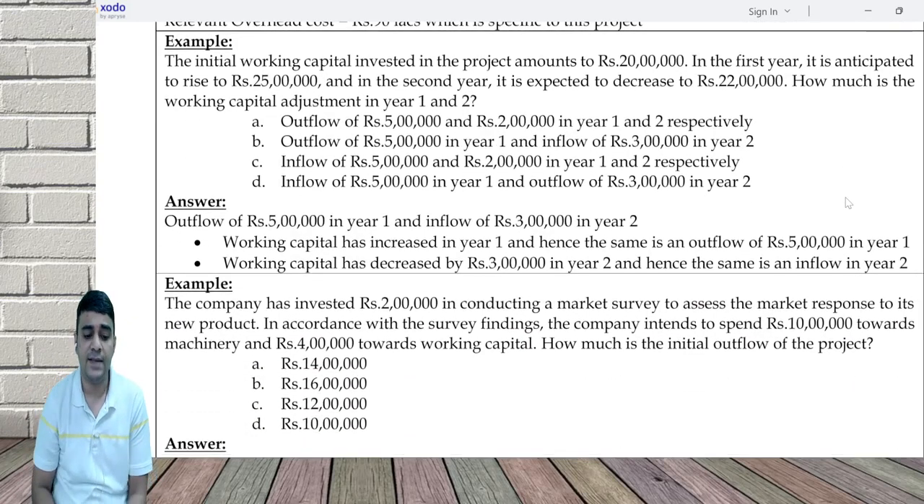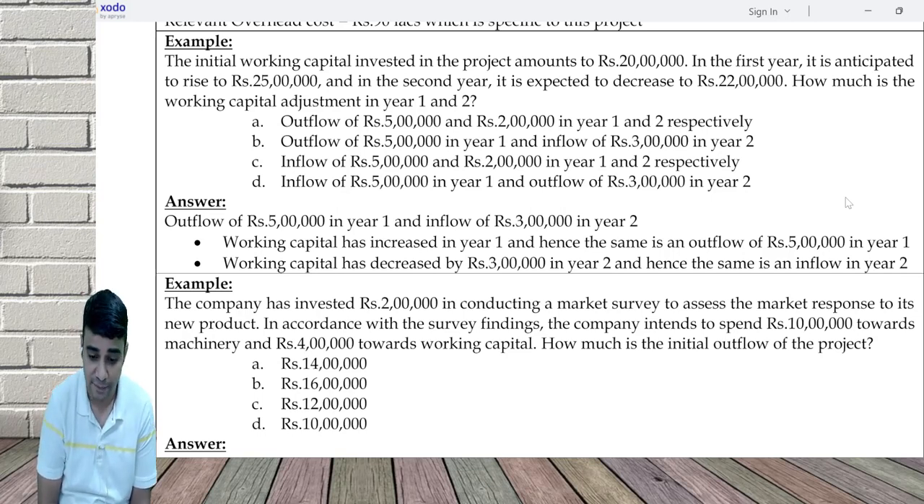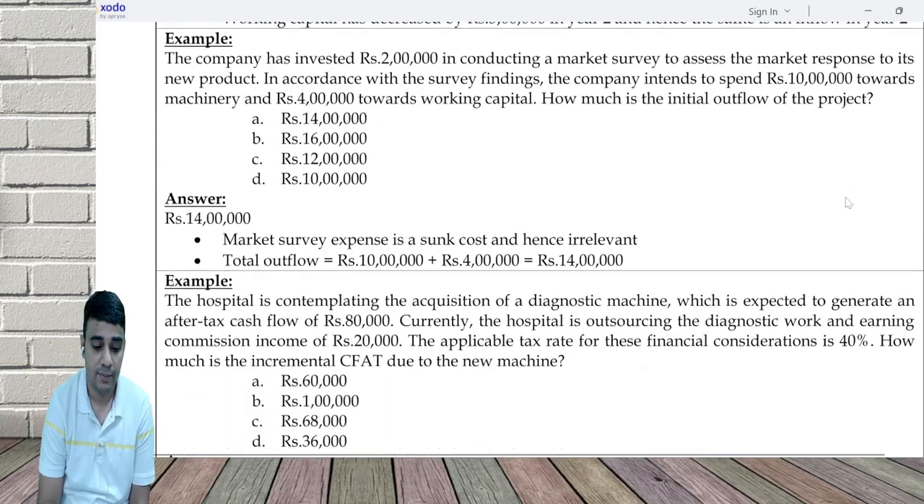Company has invested 2 lakh in conducting a market survey to assess the response to a new product. In accordance with the survey findings, the company wants to spend 10 lakhs on machinery and 4 lakhs on working capital. What is the initial outflow? On day 0, how much in total are we paying? The 2 lakh market survey is a sunk cost, because it doesn't really matter. You have already incurred it.